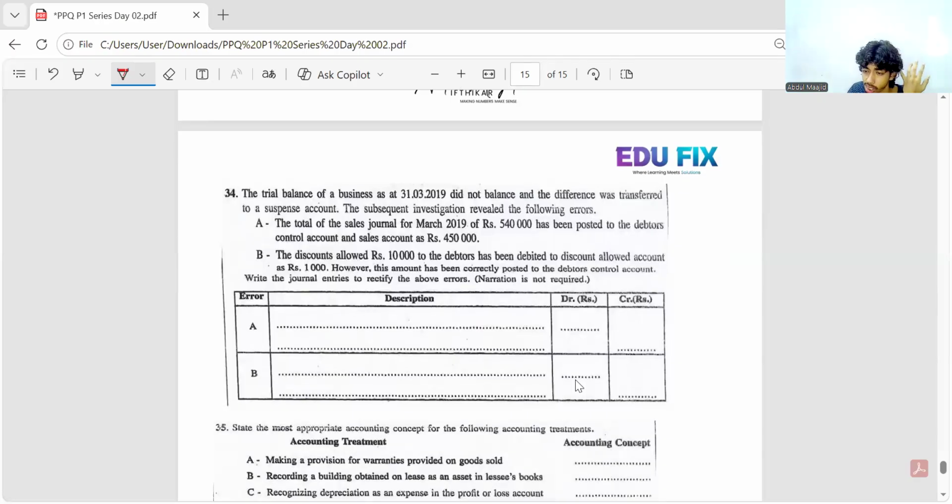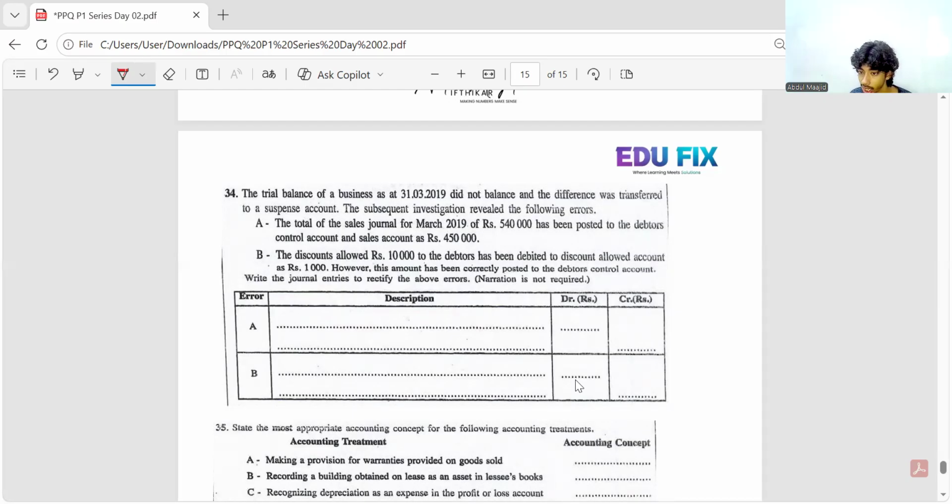The trial balance of a business as at 31st March 2019 did not balance, and the difference was transferred to a suspense account. The subsequent investigation revealed the following errors. The total of the sales journal for March of 540 has been posted to the debtor control account and sales account as 450. Now here the sale amount is undercasted, overcasted.